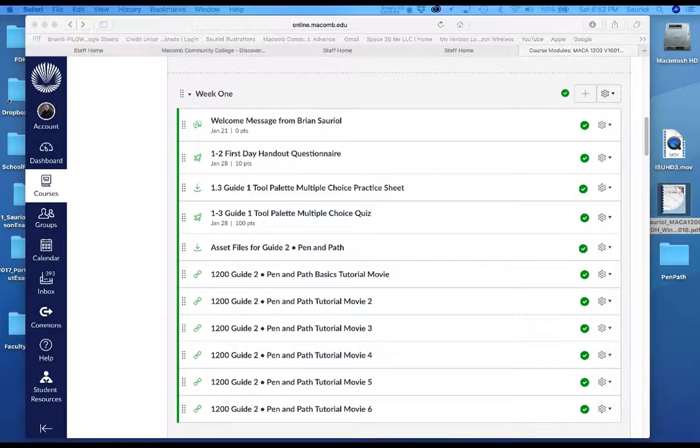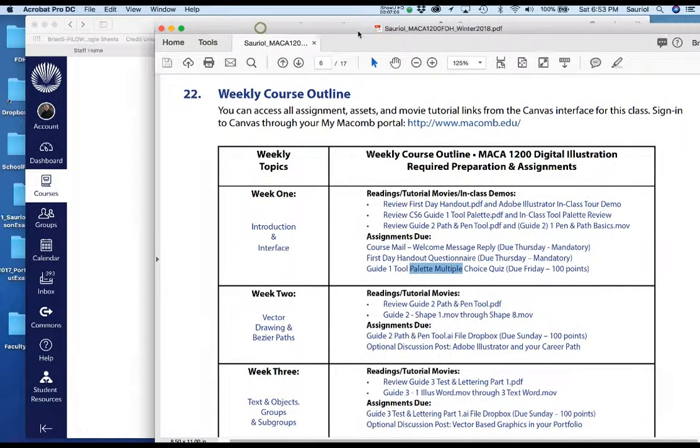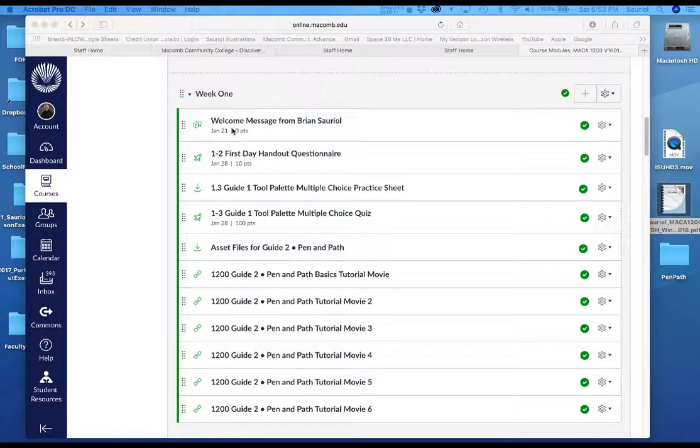So back to this. Here is the syllabus. It says the welcome message, the questionnaire, and the tool palette quiz. So let me put it over here. Here is the welcome message, the first day questionnaire, and the tool palette quiz. Then it says to begin guide 2.